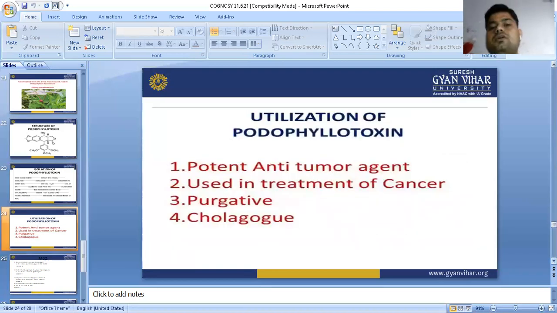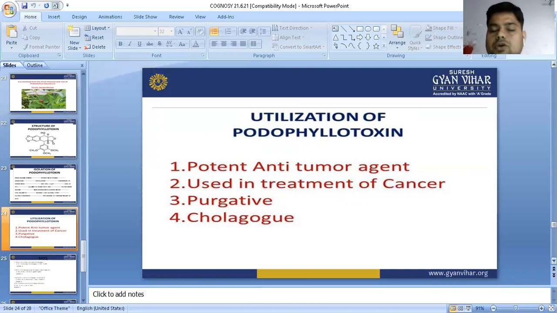Now, utilization of podophyllotoxin. What is the utilization of podophyllotoxin? The first use is, it is a potent anti-tumor agent. It is used in the treatment of cancer. It is purgative and cholagogue. Meaning to say that